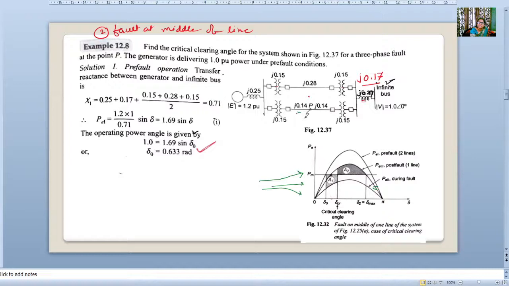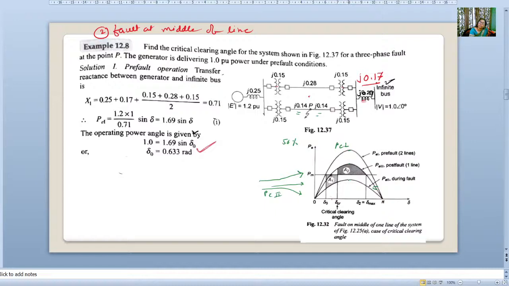Here you can see j0.14 and j0.14. These two are equal, which means the fault is in the middle of the transmission line, at 50% of the line. Now we are getting three curves. This curve is P3, this one is our P2, and the middle one is P3. The upper one has less reactance, so this PE1 is greater than PE3.